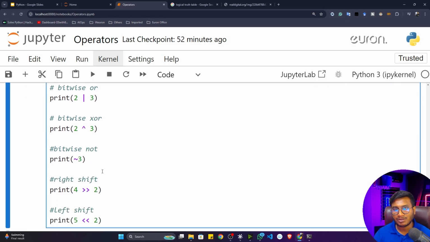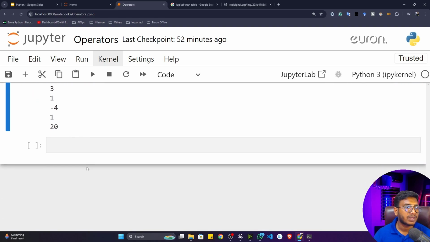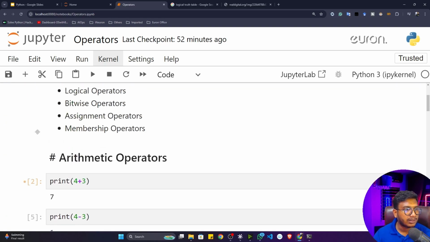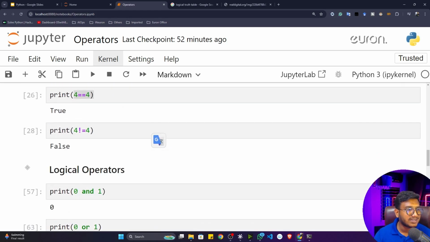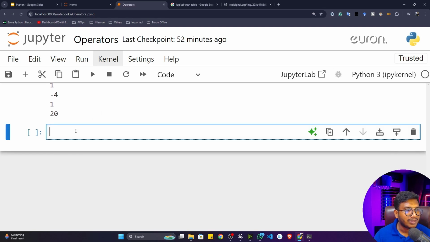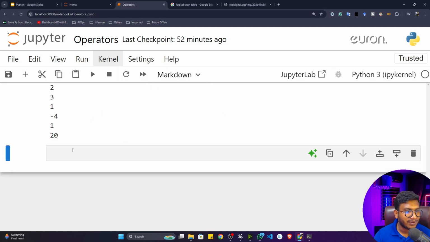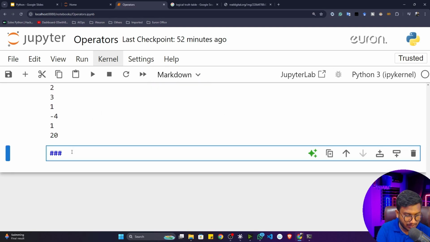But again, whenever you need it, you can definitely use this particular operator. I already explained it here. Now the next operator we'll be learning is the assignment operator. The assignment operator is a very simple operator. We have already used this operator broadly. Let me first of all show you this assignment operator.